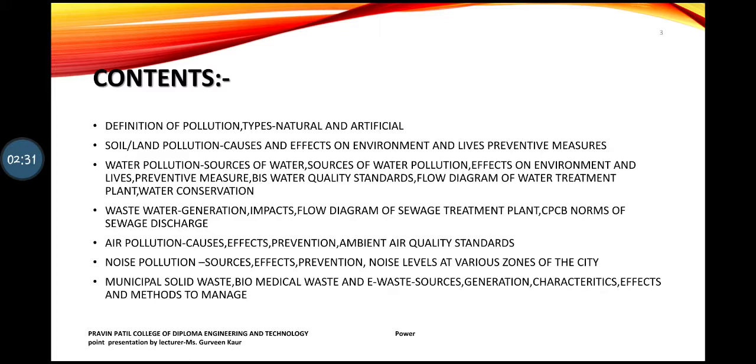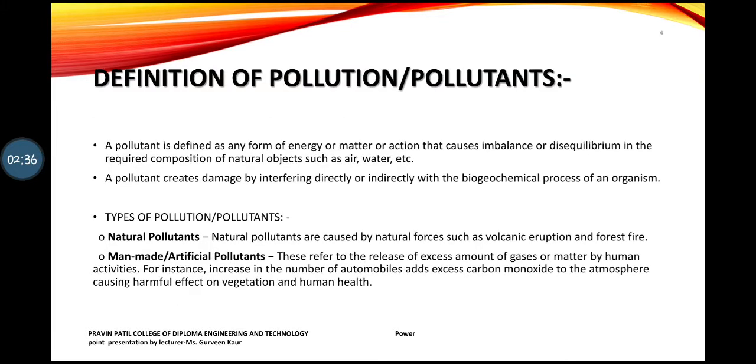So let's move on to our first topic. Here we will be learning the definition of pollution. We all know what pollution basically is. Pollution, you can say, is basically adding impurity to the environment. What we are doing over here is creating impurities. Impurities can be created by two factors: either man-made factors or natural factors.